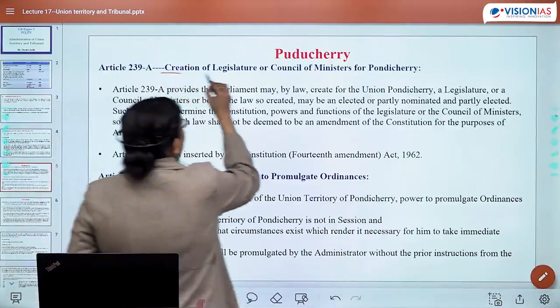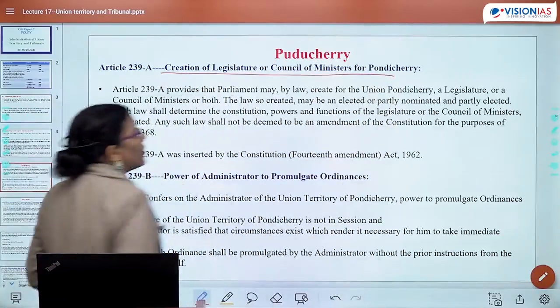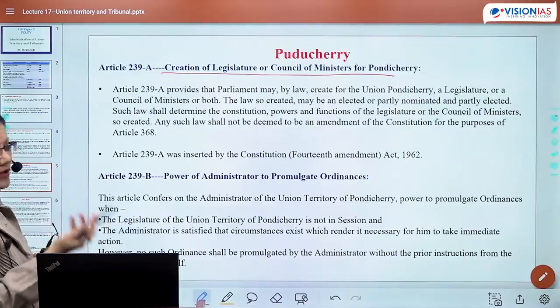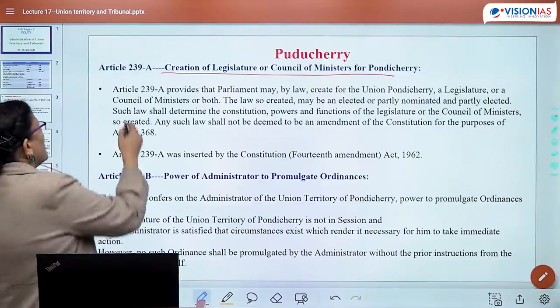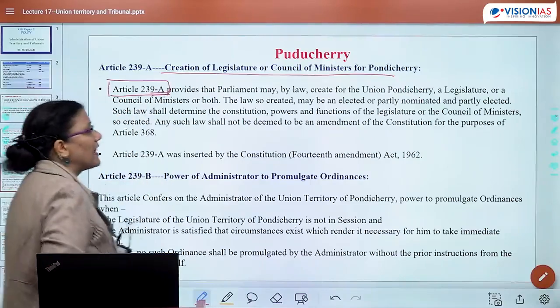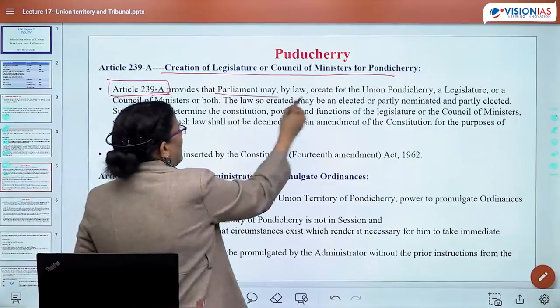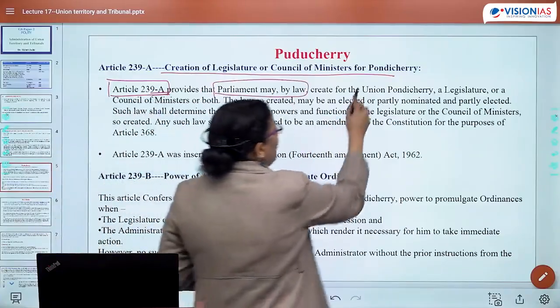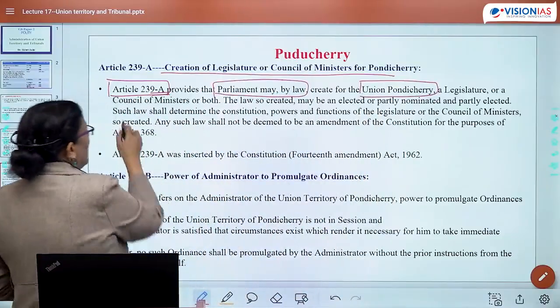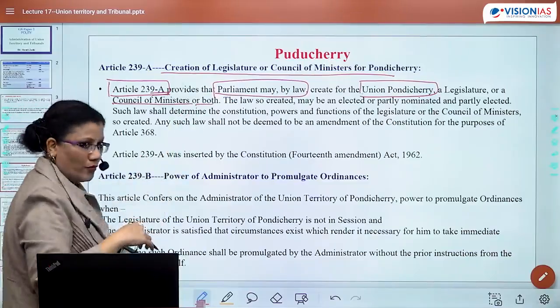239A talks about creation of a legislature or council of ministers for Pondicherry, later known as Puducherry. Article 239A provides that Parliament may by law create for the Union Territory of Pondicherry a legislature or a council of ministers or both.